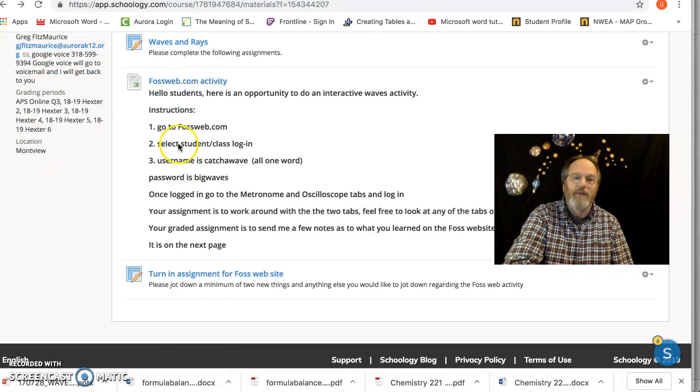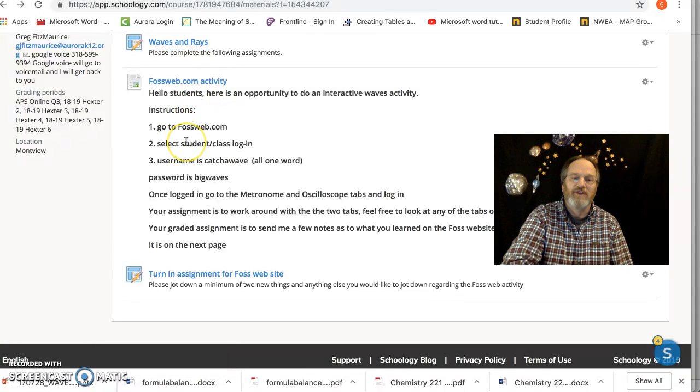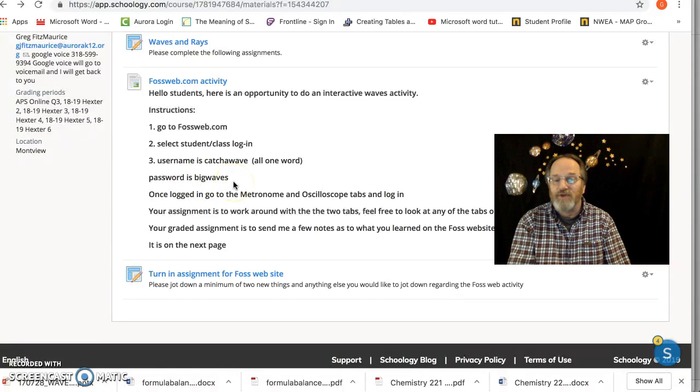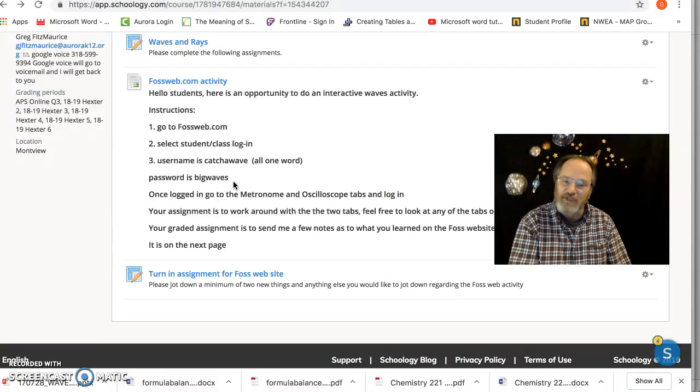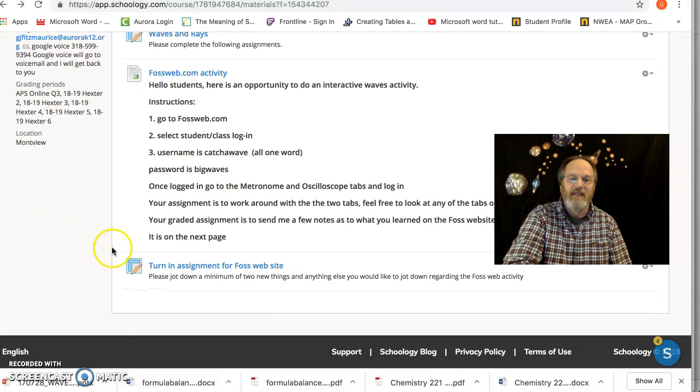Then go to fossweb.com. That's an activity we're going to be doing. Here's the instructions. Log in. Username is Catch a Wave, all one word. Password is Big Waves. Once logged in, go to the metronome and oscilloscope tabs and log in. So your assignment is to work around with these 2 tabs. Feel free to look at any of the tabs on the site.